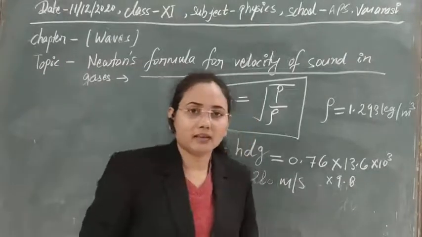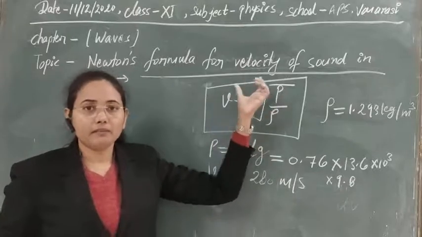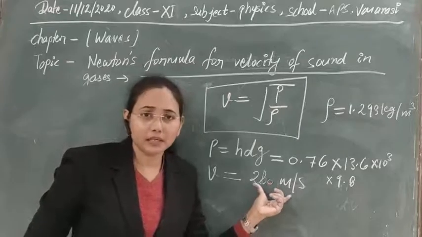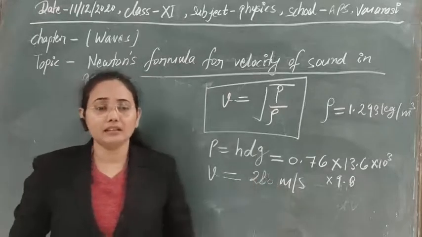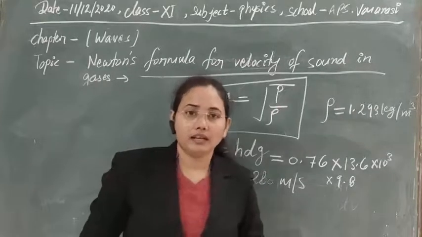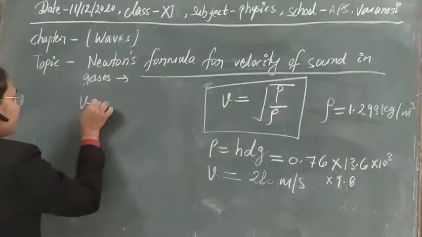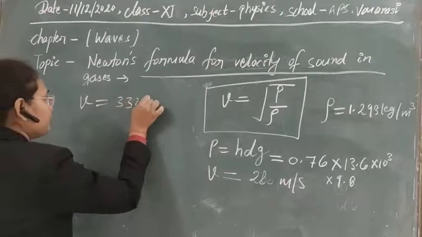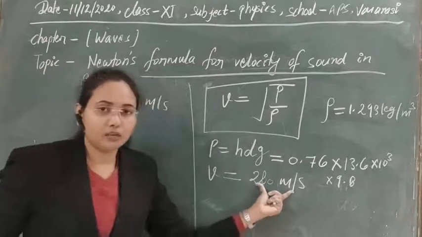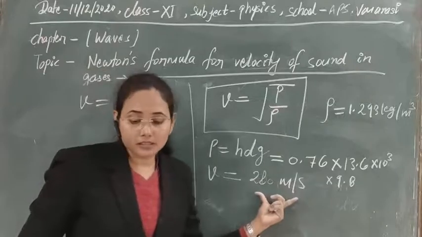So we have calculated the value of the longitudinal wave or sound wave in gases or in air, and that is obtained as 280 meter per second. But experimentally it has been seen that at normal temperature and pressure the speed of sound in air is 332 meter per second. We obtained the value of sound in air with the help of Newton's formula, that is 280 meter per second, and this is very less.